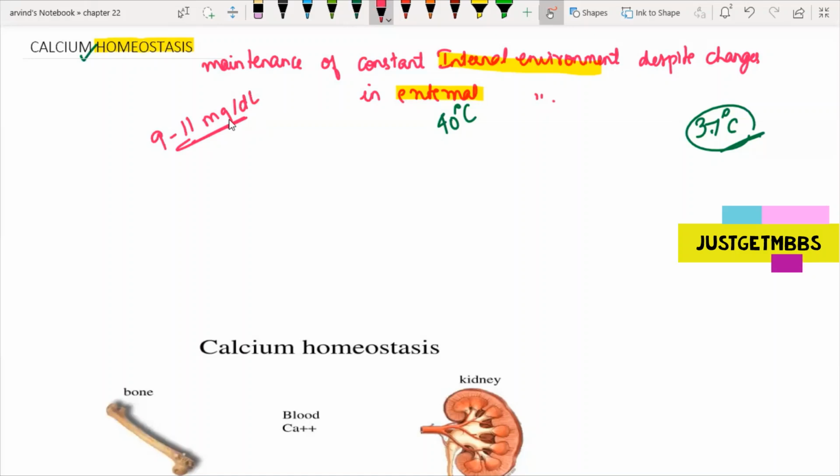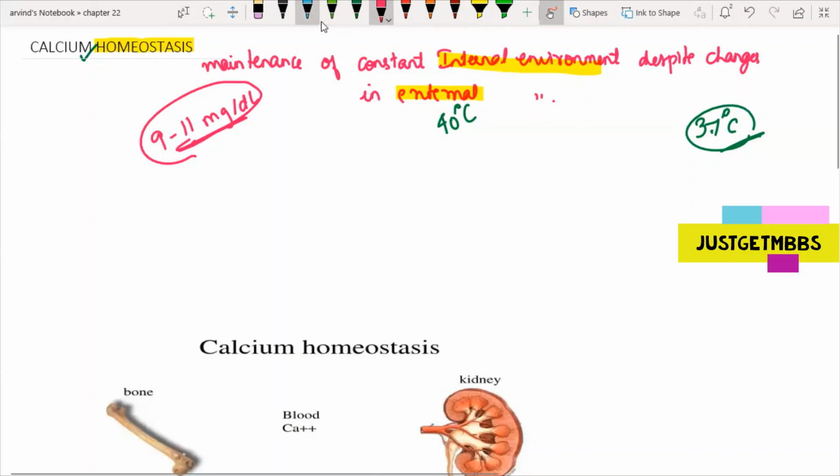See, when you give either an excess of calcium, so you take 10 glasses of milk, or you are a vegan and do not take calcium drinks at all, you bring about a change through the external environment. How our body tries to maintain this constant level of calcium is the question. That is what we are going to see now.